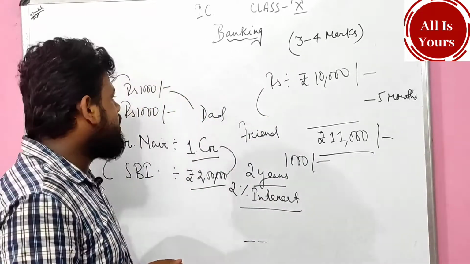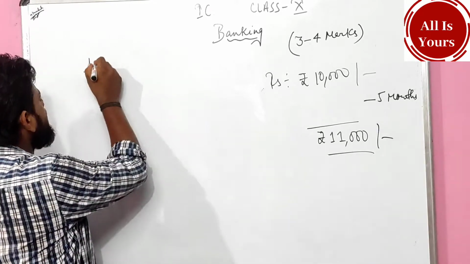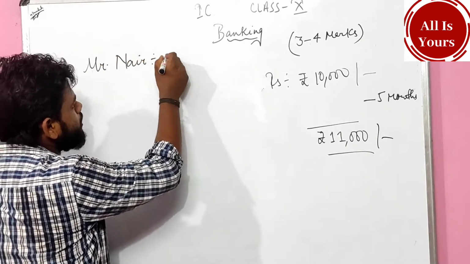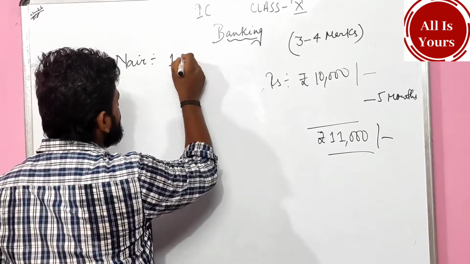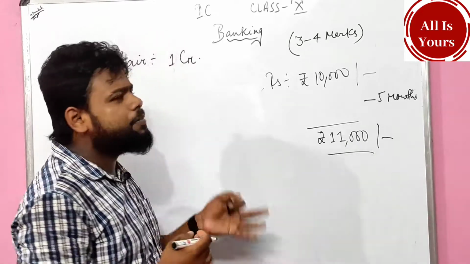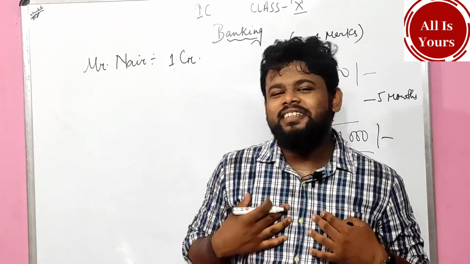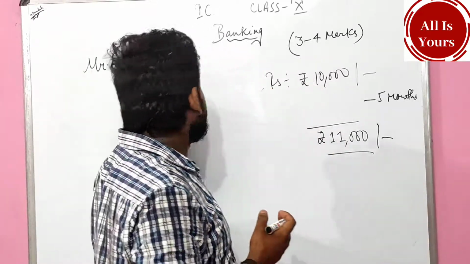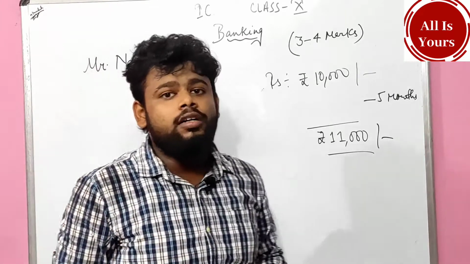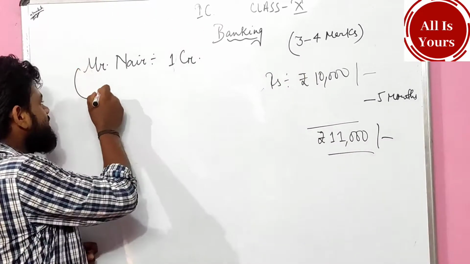And a very important example, let me give once again. Suppose Mr. Nair, the same man, is having rupees 1 crore. And Mr. Nair is such a type of person, he trusts no one. He doesn't trust anybody except me. You're a wonderful teacher, right? Mr. Nair doesn't trust anyone except me. And that's the reason Mr. Nair thought that if I will keep the money near me, SRM sir, right?